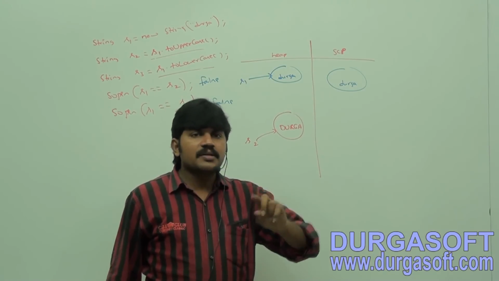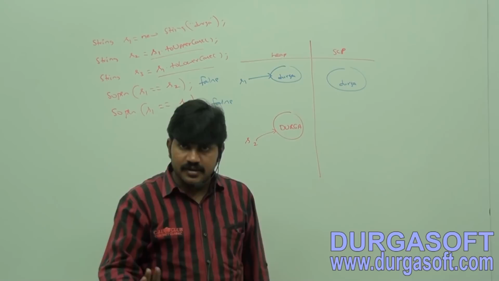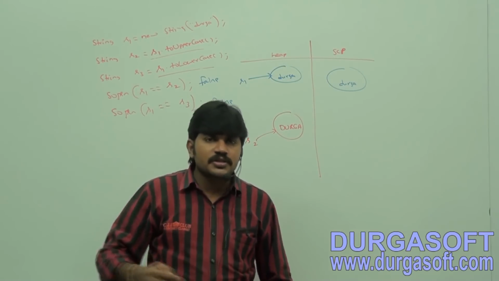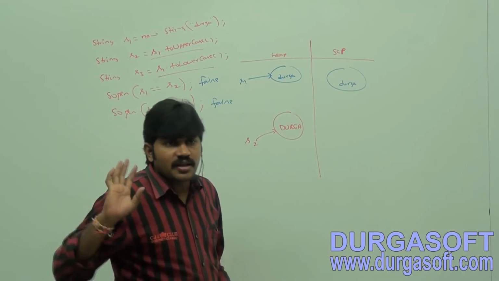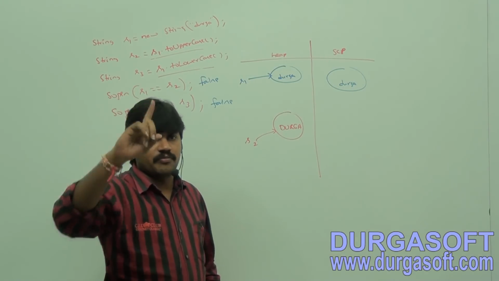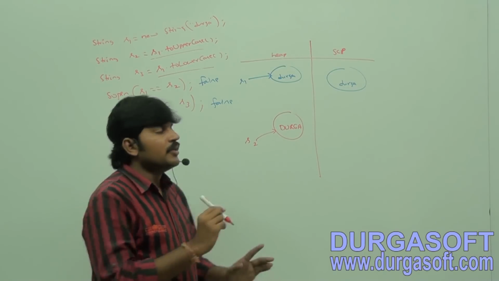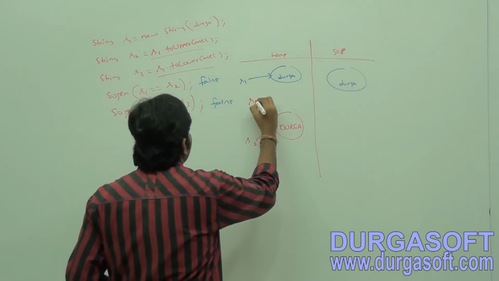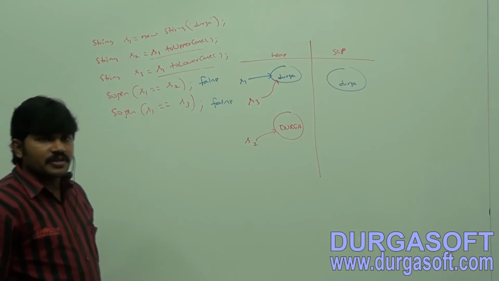Because of a runtime operation, if there is a change in the content, a new object will be created on the heap with those changes. If there is no change in the content, no new object will be created. The existing object only will be reused. So s3 is pointing to the same object.